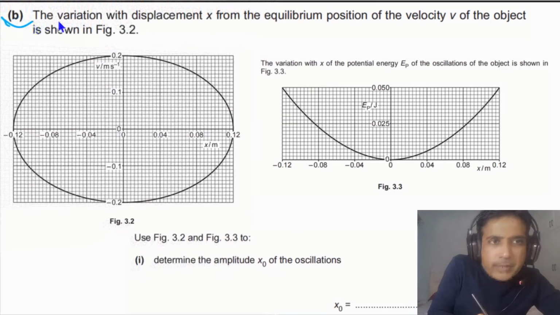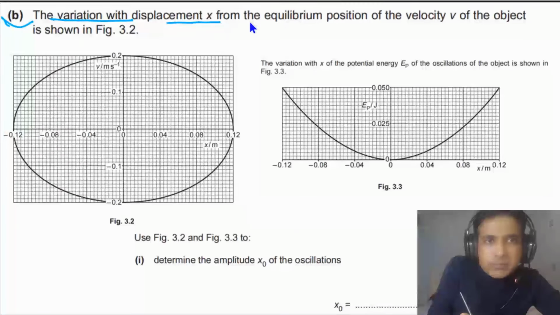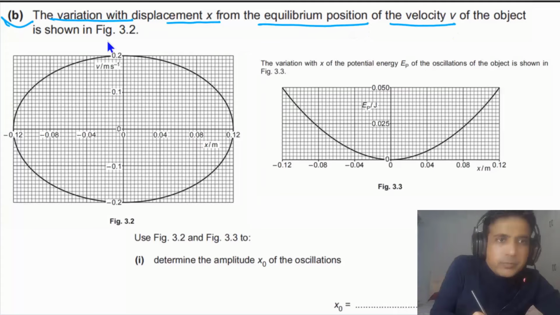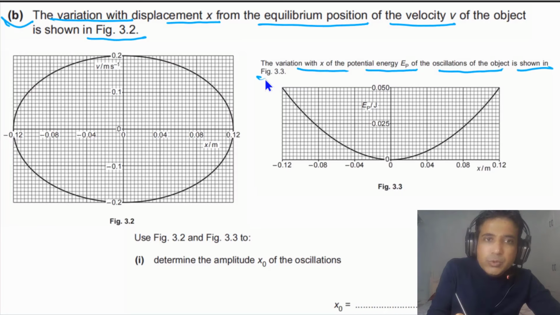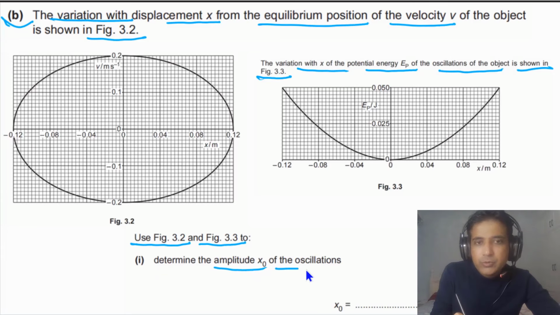For part B, it is given to us the variation with displacement x from the equilibrium position of the velocity v of the object is shown in figure 3.2. The variation with x of the potential energy of the oscillations of the object is shown in figure 3.3. We have to use figure 3.2 and figure 3.3 to determine the amplitude of the oscillations.